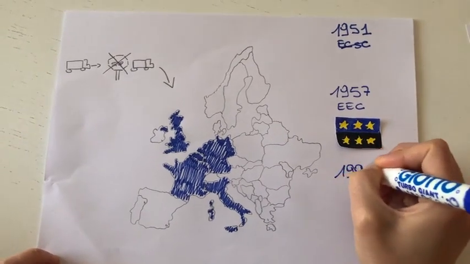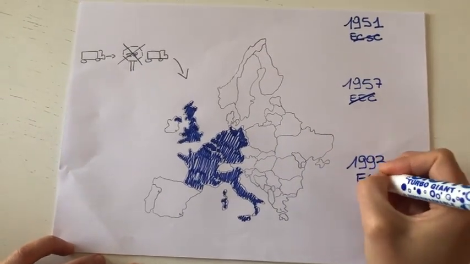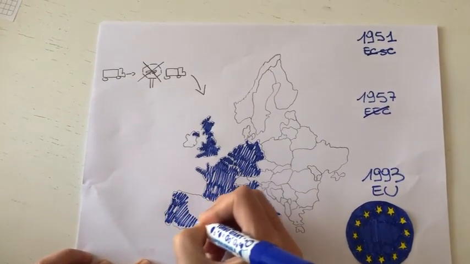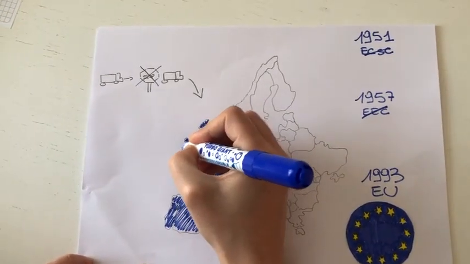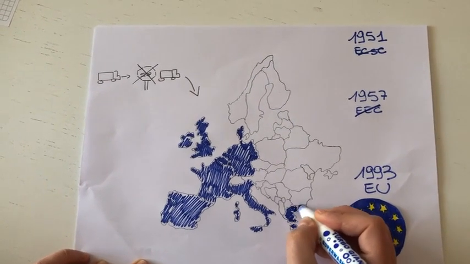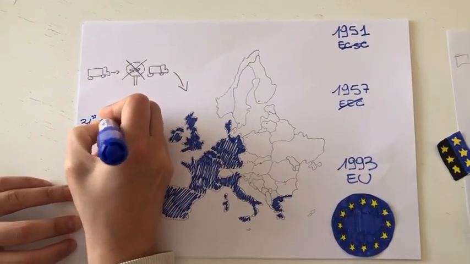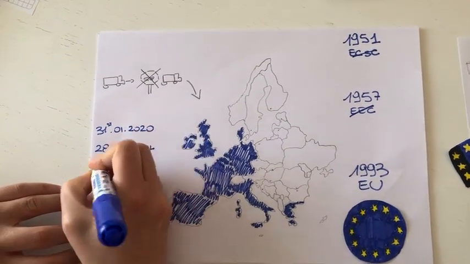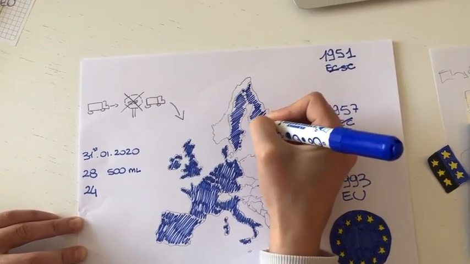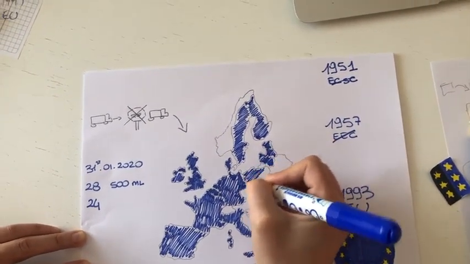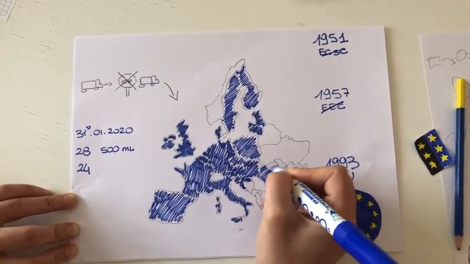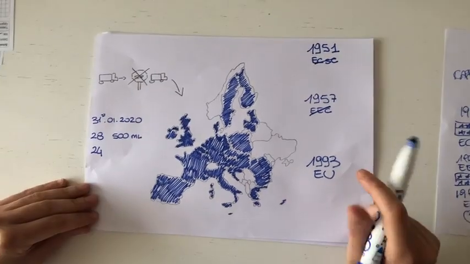The real revolution that the community had was in 1993, when it became also a political union. The community changed the name to European Union, and at that time was formed by 12 countries. Until the 31st January 2020, the European Union counted 28 countries with more than 500 million citizens and with 24 languages spoken. But what happened that day? We need to go back a bit.